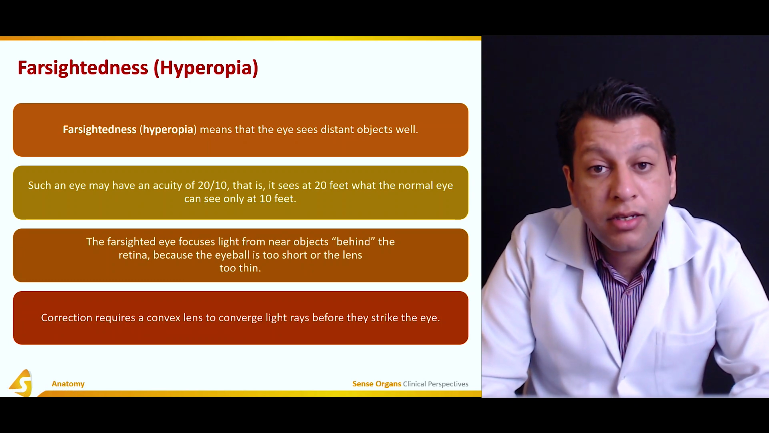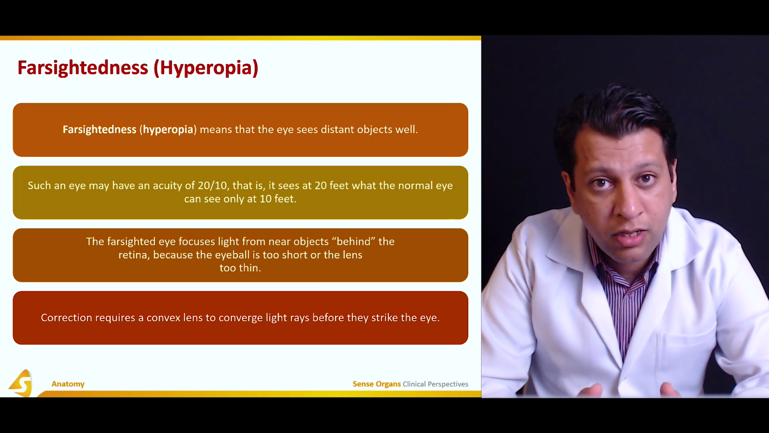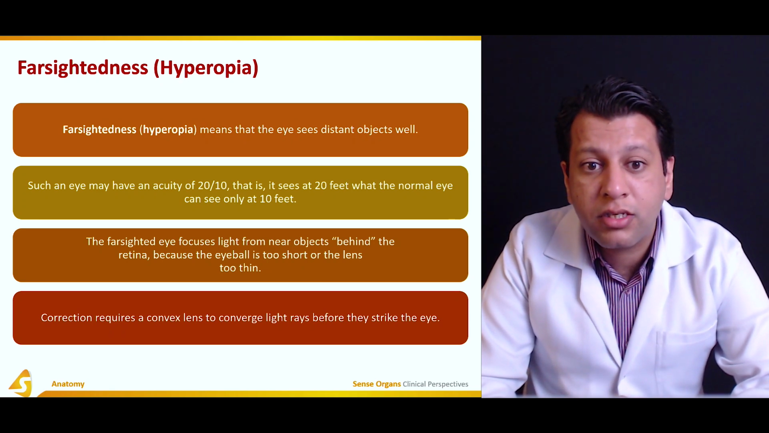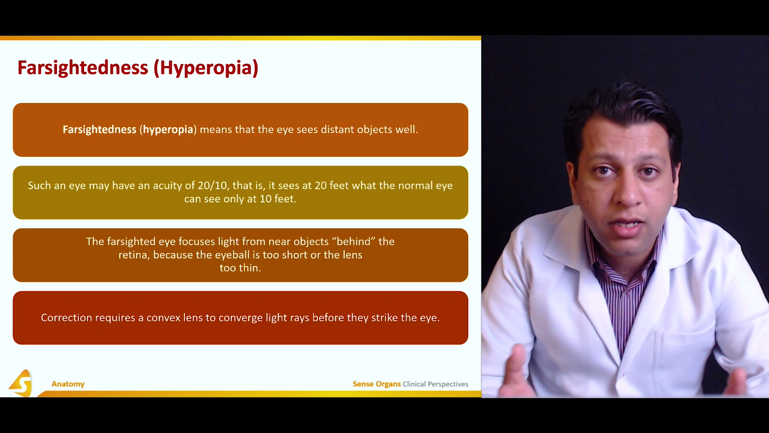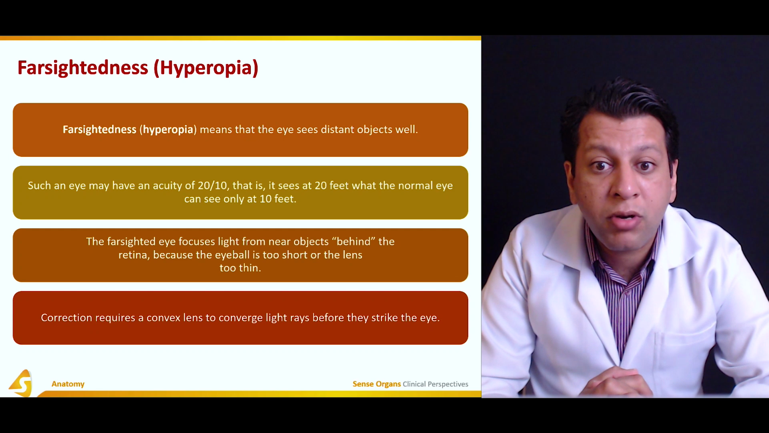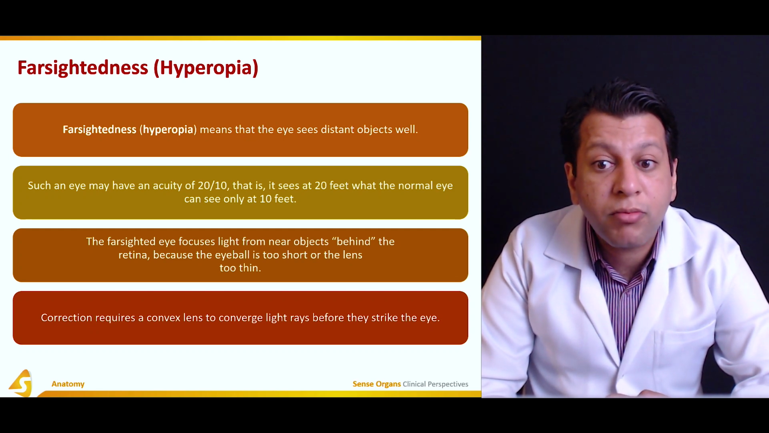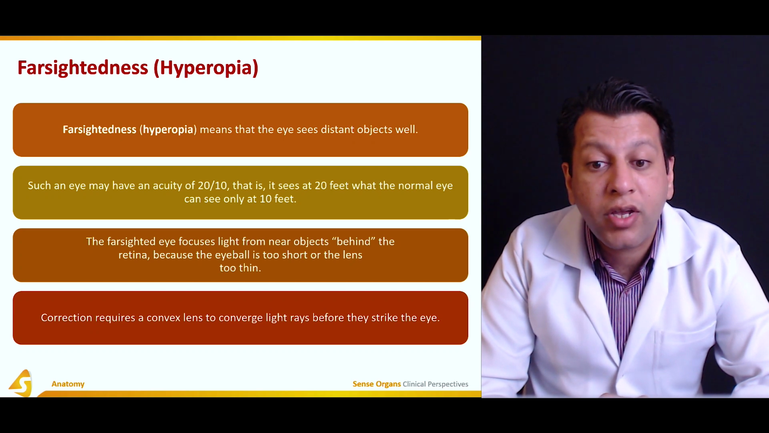Coming to farsightedness, that is hyperopia, it means that the eye can see distant objects well, but not close ones. Such an eye may have an acuity of 20 by 10, which means that the affected eye sees at 20 feet what a normal eye can only see at 10 feet. The farsighted eye focuses images from near objects behind the retina because the eyeball is either too short or the lens is too thin. Correction requires a convex lens to converge light rays before they strike the eye.